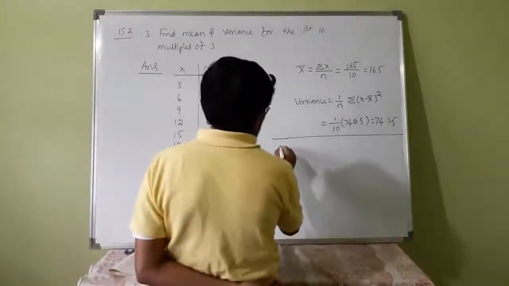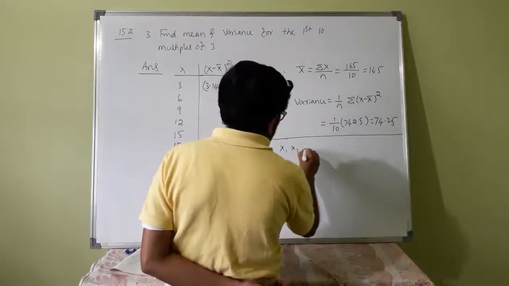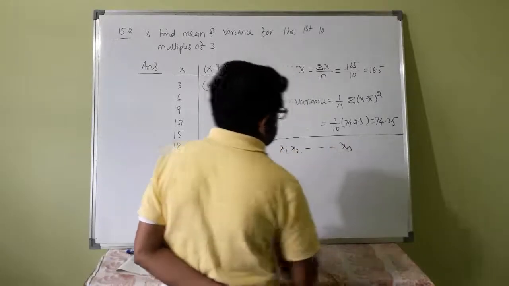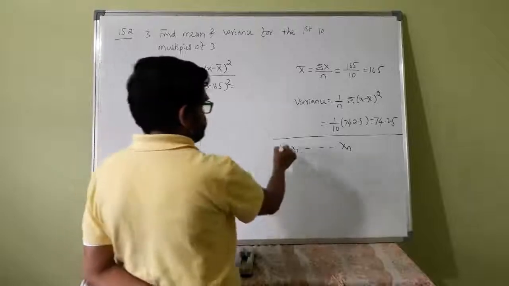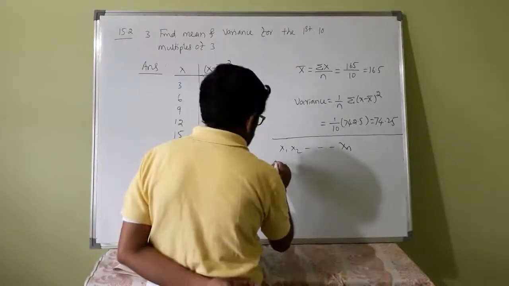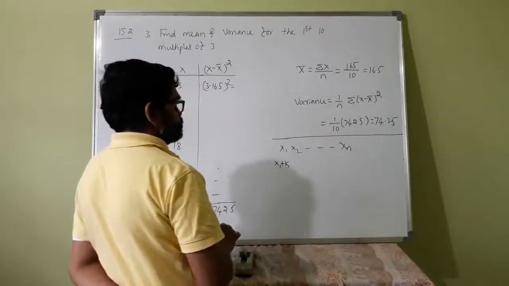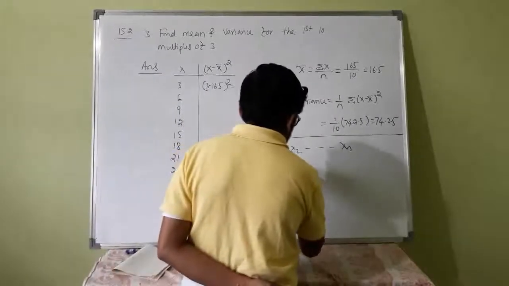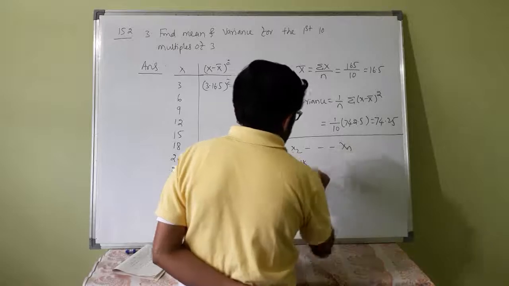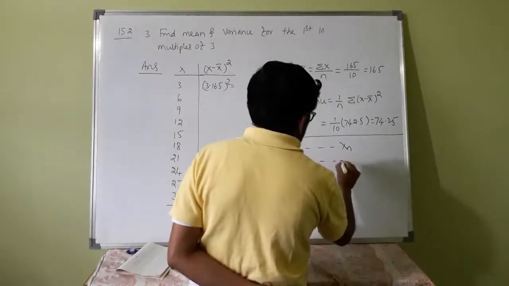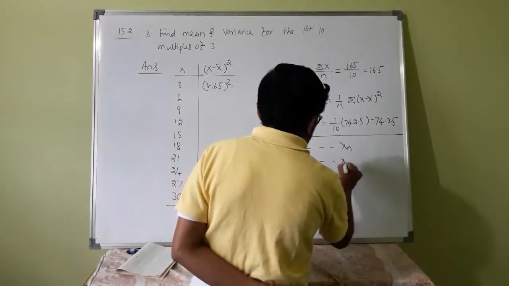If x1, x2, so on up to xn are the values, suppose this is replaced by x1 plus k, x2 plus k, so on up to xn plus k, where k is some constant.